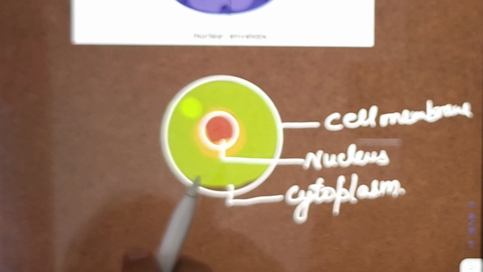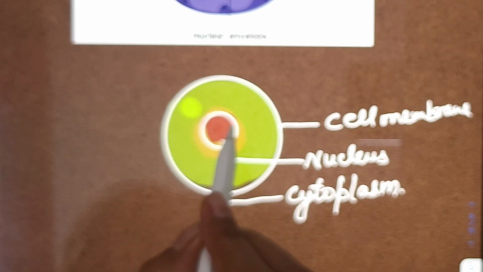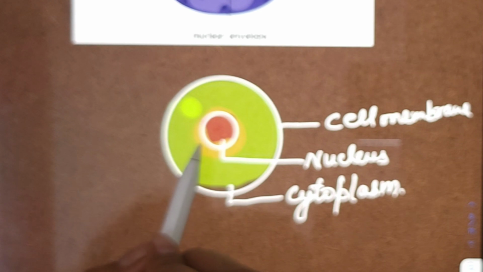So the nucleus is present in all eukaryotic cells, as I have already discussed in the previous video that the prokaryotic cell does not have a nuclear membrane. The nuclear membrane is absent. They have a nuclear material called chromatin fibers, which occur freely in the central region of the cytoplasm. The chromatin material is floating in the cytoplasm.